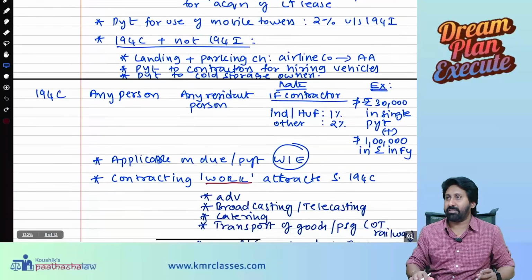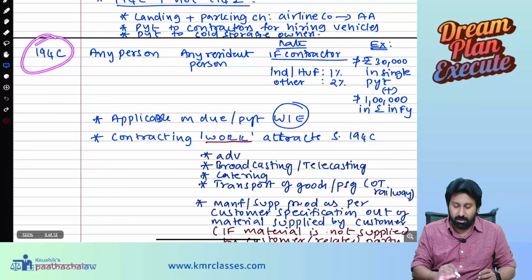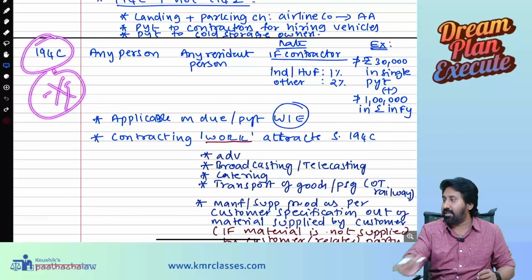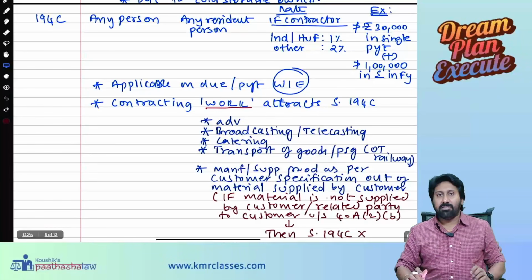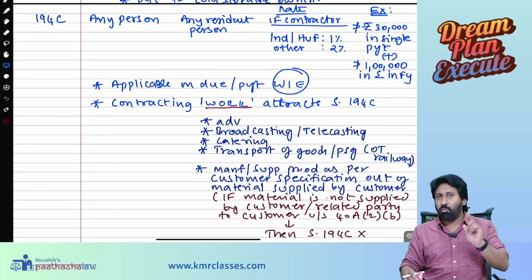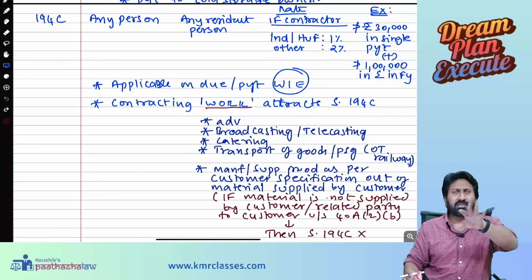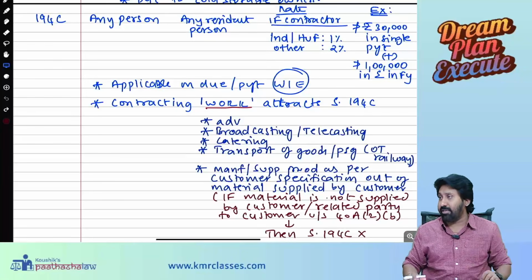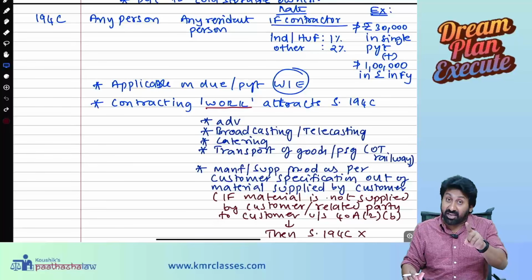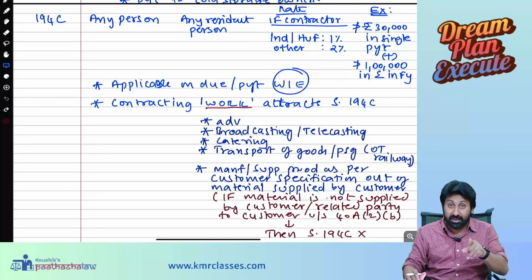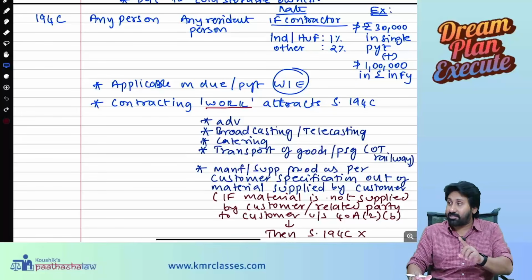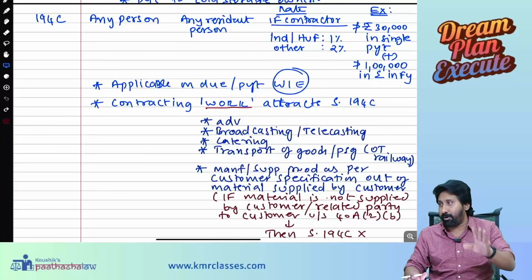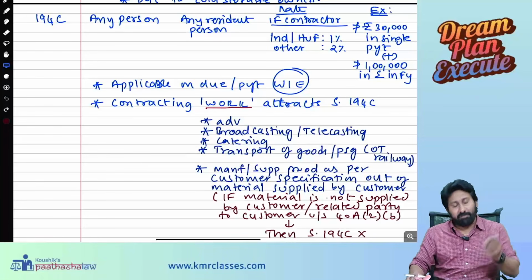Okay. Next, 194C. Very, very important category. The most important one is 194C. See, all are important, but among the most hit list there will be 2 or 3 sections. In that, 194C is one, then 194J. And the latest one that came is TDS on cash withdrawals, very, very important, 194N. When we come there, I will discuss.